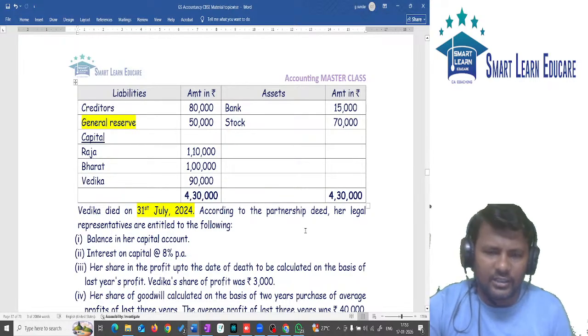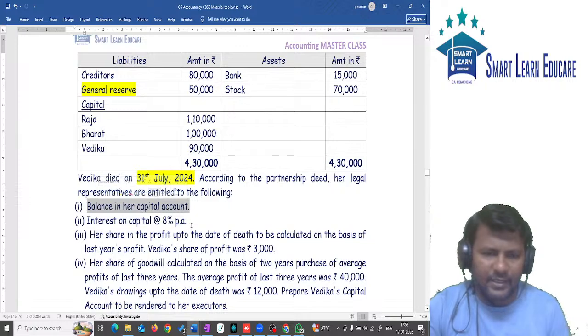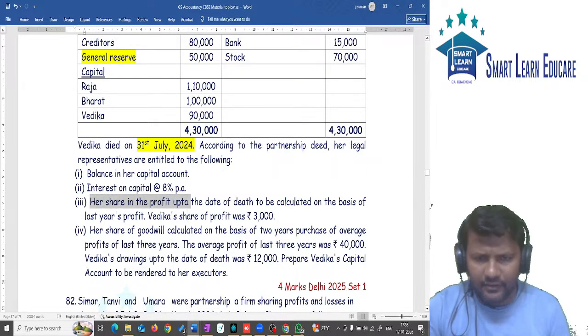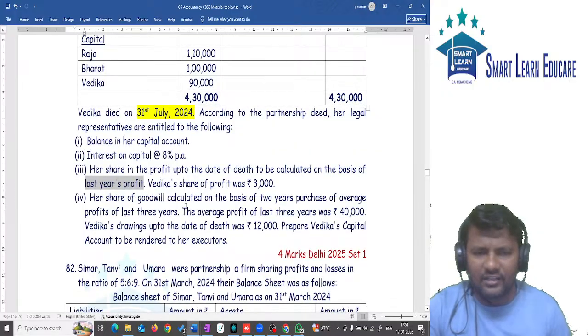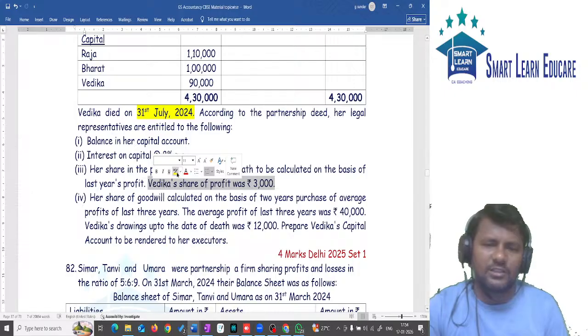And according to the partnership deed, the following are the details. The partner will get the following things. Balance in partner's capital, the partner's capital we should give, and also interest on capital should be given. And his share of profit up to the date of death is calculated on the basis of last year's profit, they have said. But last year's profit itself is not given in the question. They themselves directly gave the share of profit, the P&L suspense. So this number is very very important.